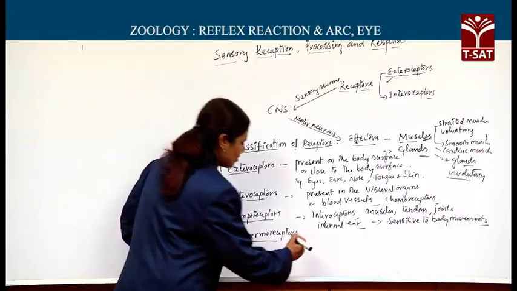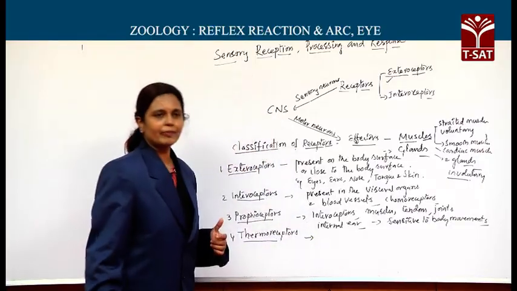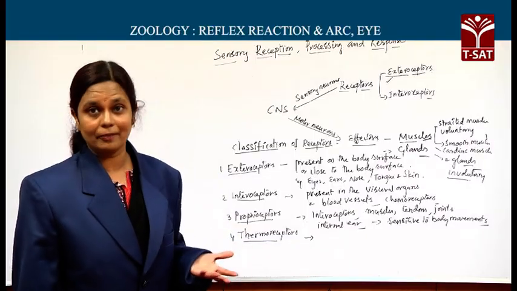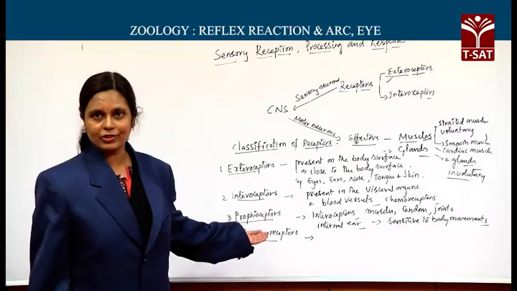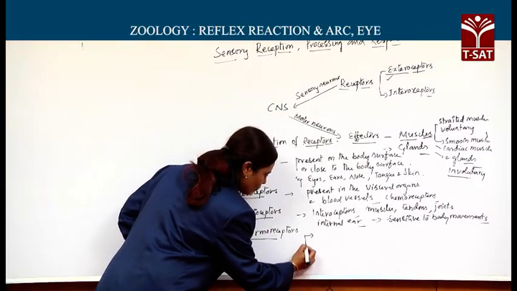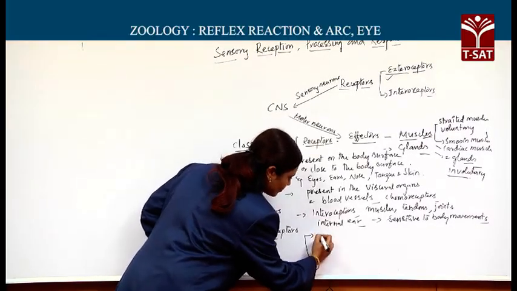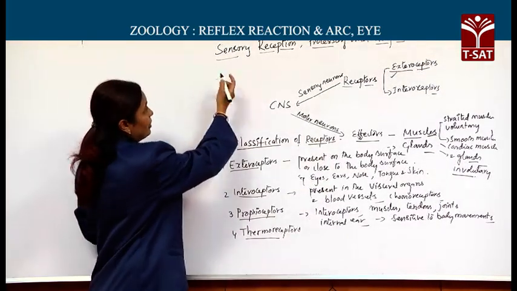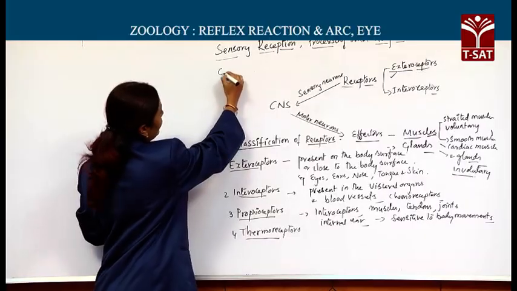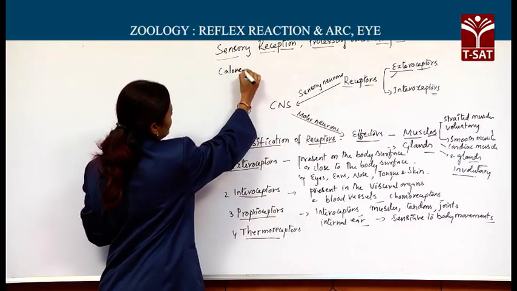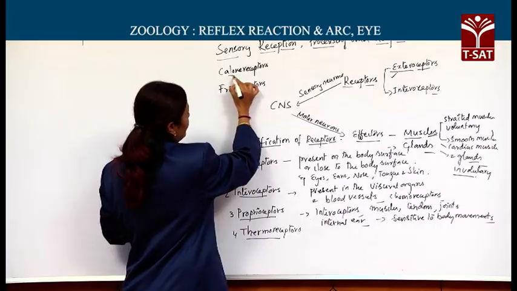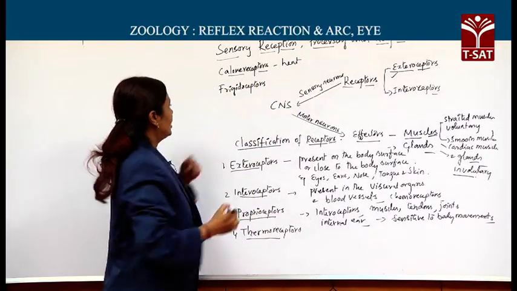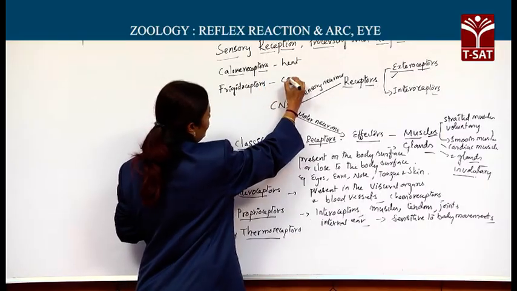Then thermoceptors or thermoreceptors. They are specialized in sensing changes in the temperature. Thermoreceptors are of two different types. Number one, caloriceptors. Caloriceptors are specialized in receiving heat, and frigidoceptors are sensitive to cold.